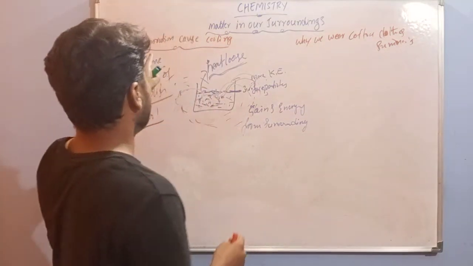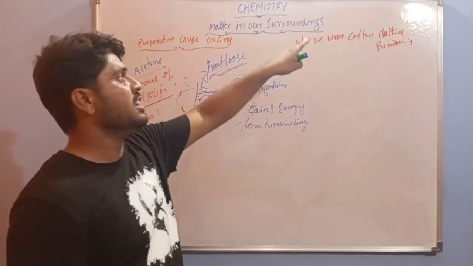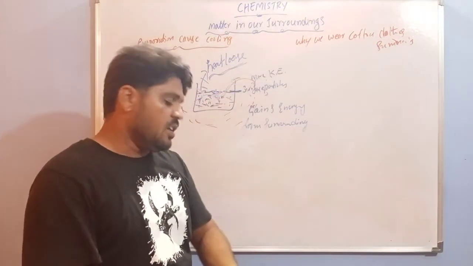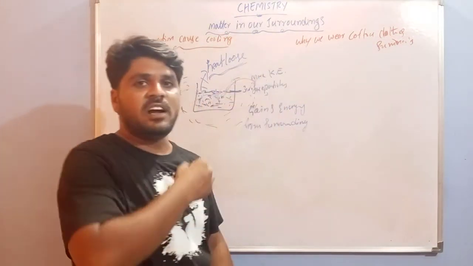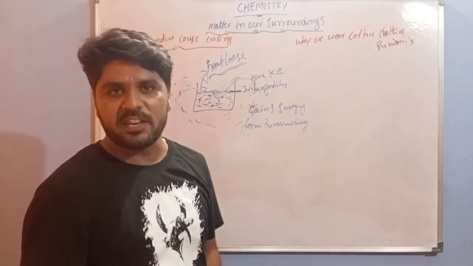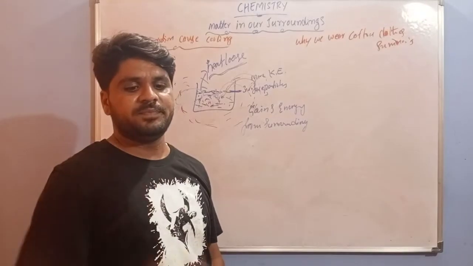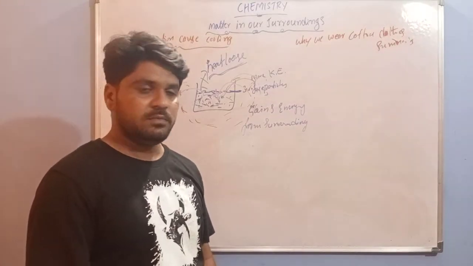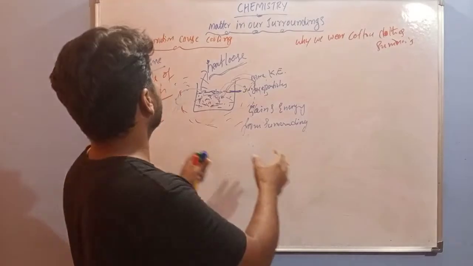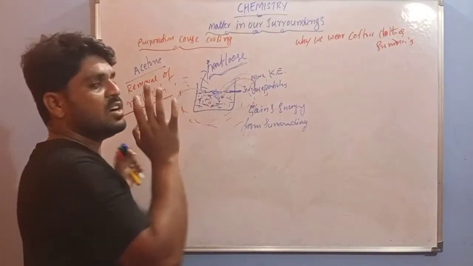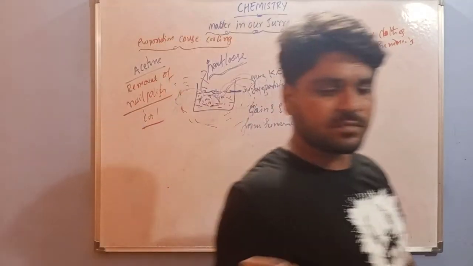The same process: evaporation causes cooling. Here also evaporation occurs. Sweat is absorbed by the cotton clothes and it helps evaporation. That's why we use cotton clothes in summer. Okay. Next thing. This is all about evaporation causing cooling.